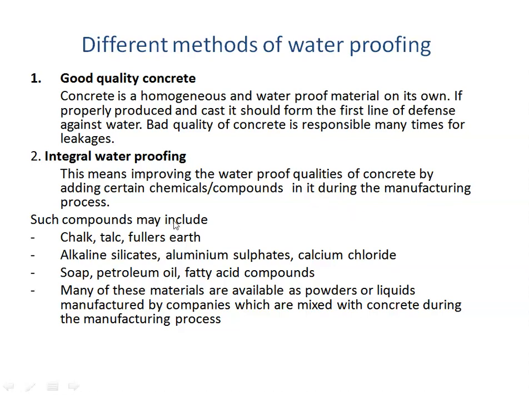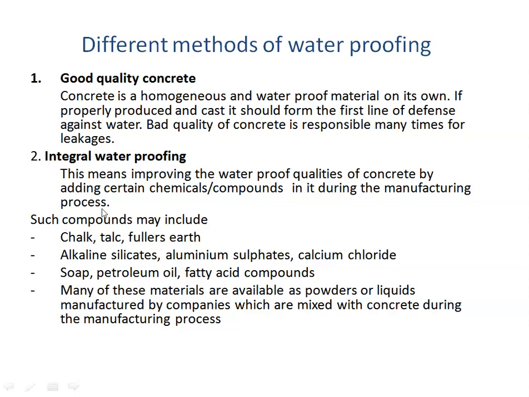So such type of compounds may include chalk, talc, fuller's earth, alkaline silicates, aluminum sulfates, calcium chloride, then soap, petroleum oil, fatty acid compounds. So many of these materials will be available as powders or liquids, and they will be manufactured by companies; the contractor would be mixing along with the concrete in the manufacturing process.